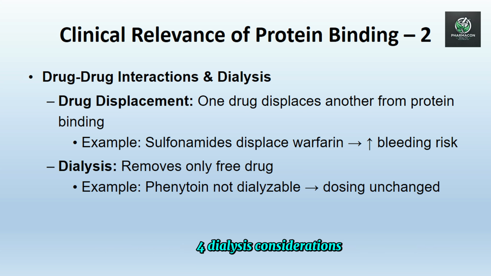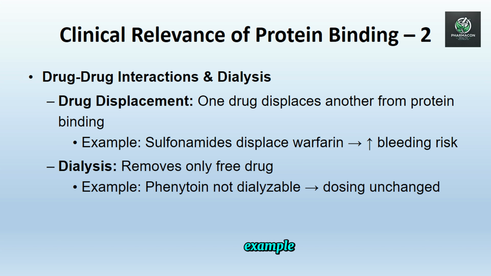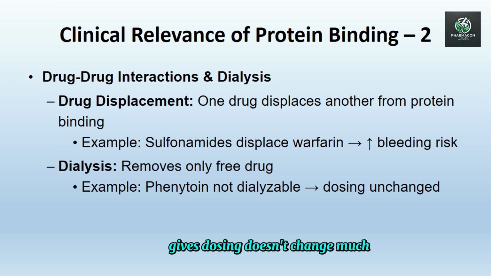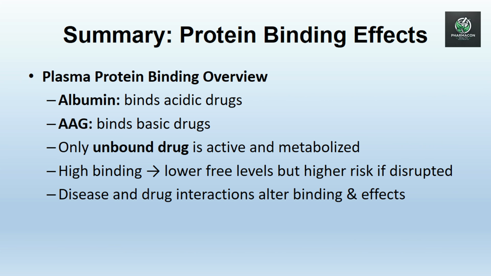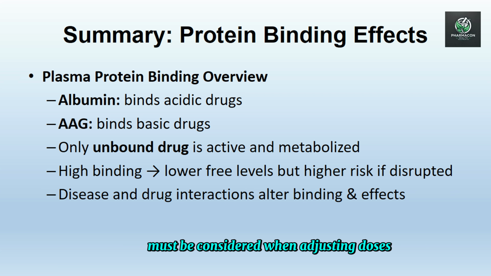4. Dialysis considerations: only free drug is dialyzable. Highly protein-bound drugs are not effectively removed during dialysis. Example, phenytoin is not significantly removed by dialysis, so dosing doesn't change much. Summary: albumin binds acidic drugs, AAG binds basic ones. Only free drug is active. Changes in protein levels due to disease or interactions must be considered when adjusting doses or interpreting lab values.